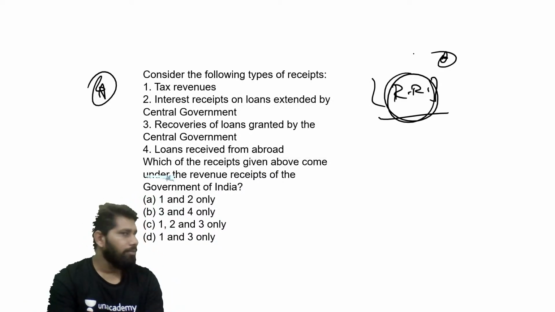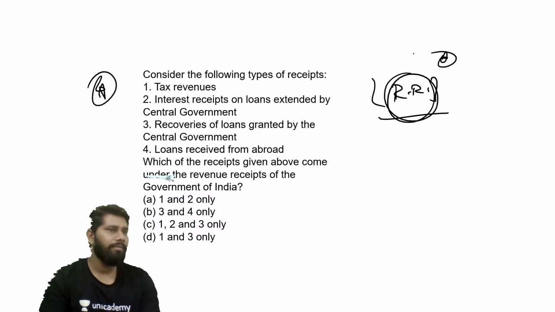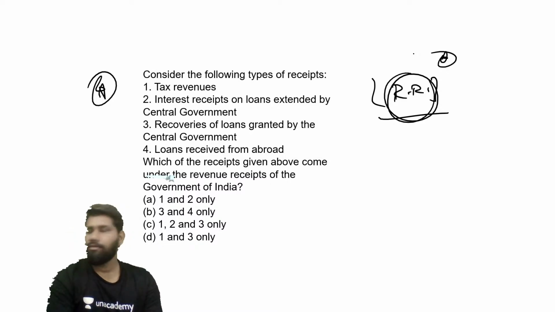And what is the actual purpose of revenue receipts and what is the purpose of capital receipts? You actually need to understand it. Try to eliminate the options. By just elimination, you'll tend to get the answer correctly.